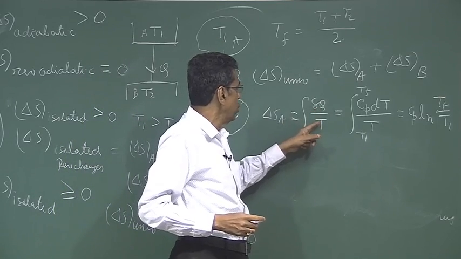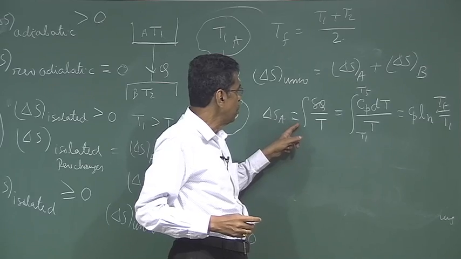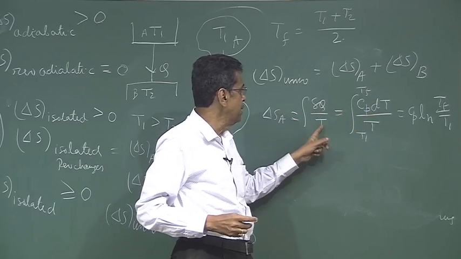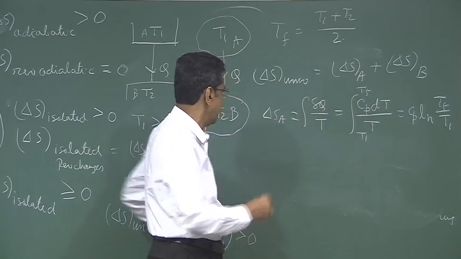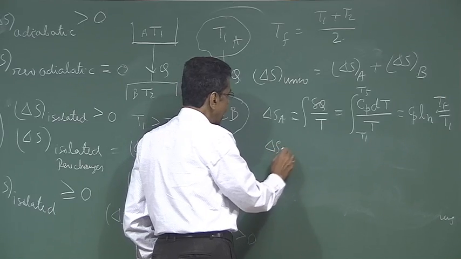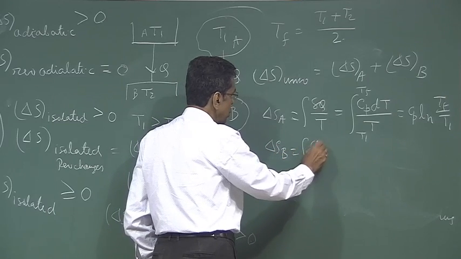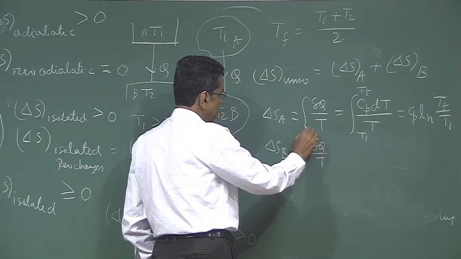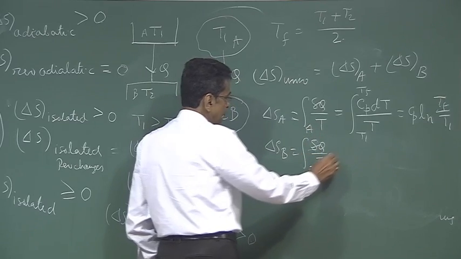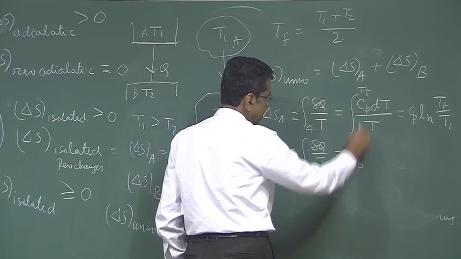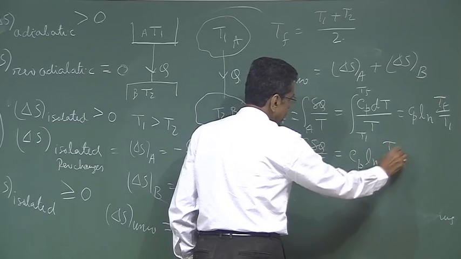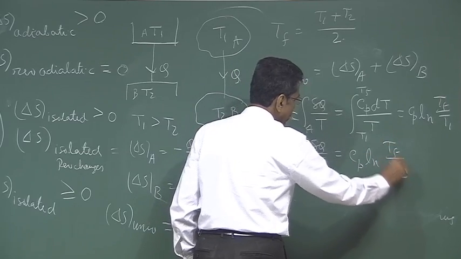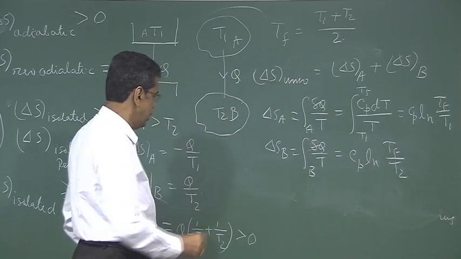So therefore, we cannot take T out because delta Q is Cp dT and T is changing. So you have to integrate like this. Similar way, delta S B comes about to delta Q by T, this is for A, this is for B, and that becomes similarly Cp ln Tf by T2. And this is positive because Tf is greater than T2.